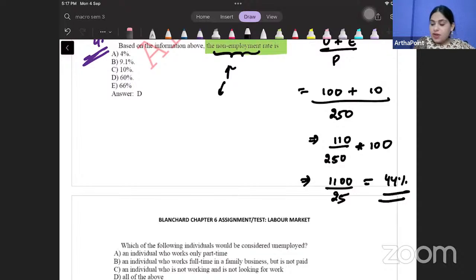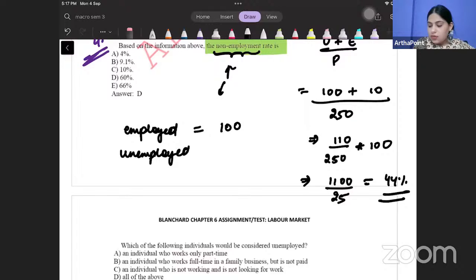So how can you go ahead and how can you find this thing? So just think about this. The people who are employed, they are 100. The people who are unemployed, they are 10. The population is given to you as 250, right? Now, can you tell me, I am giving you 1 minute. Think about this. Anyone who can tell me what will be the non-employment rate? Anyone? What will be the non-employment rate? How will you calculate that?